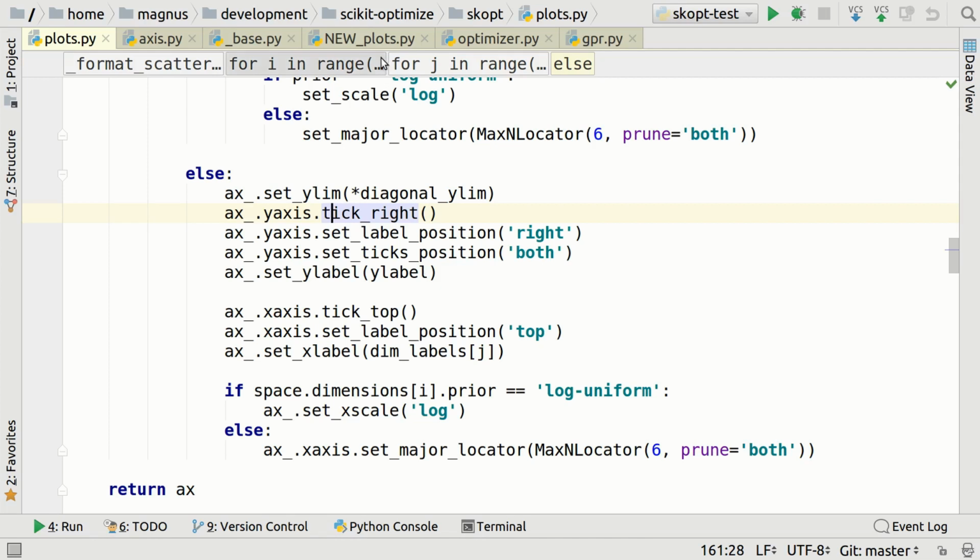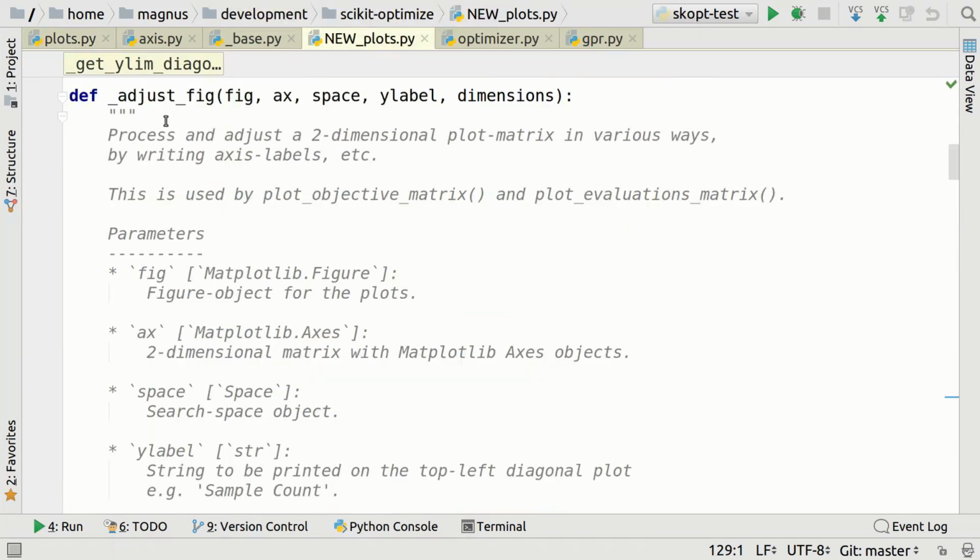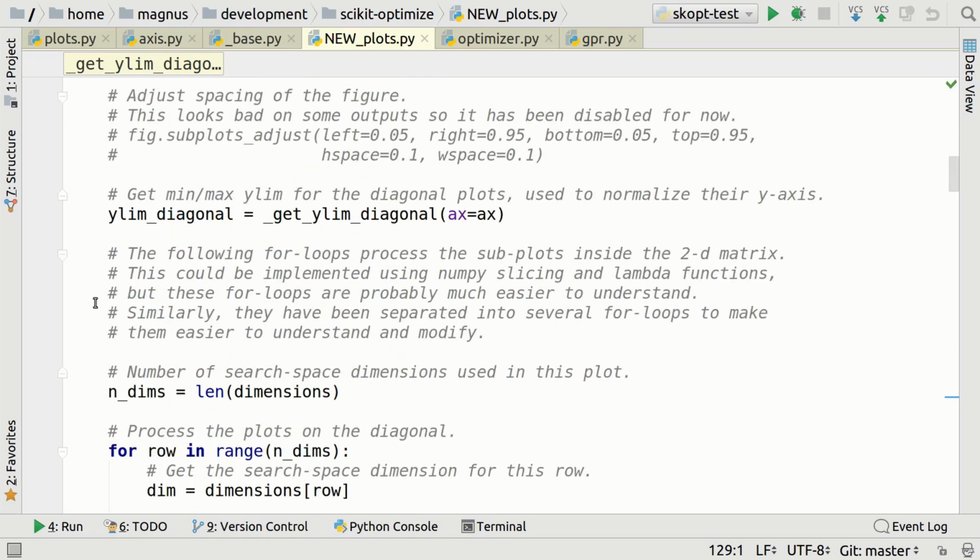Now let's go over and have a look at mine. So first of all, I call it adjustFig, alright? And I write a little docstring: process and adjust a 2-dimensional plot matrix in various ways by writing axis labels, etc. This is used by, and I think this is a nice thing to know. And yes, if you use PyCharm like I do, it has functionality so that you can track down using the IDE where this function is actually being used, but it's nice to have it in the docstring so you know how things fit together. And you get the parameters, where we pass in a fig and an x and search space and so on. Let's look at the code.